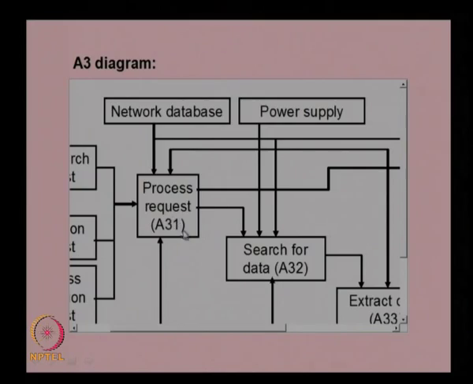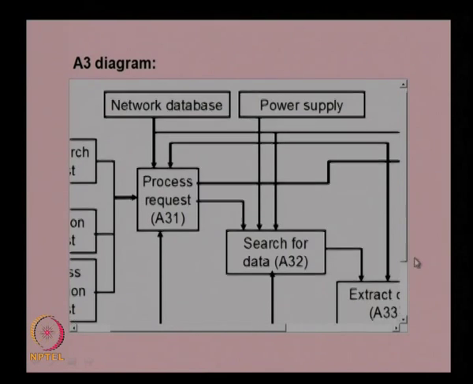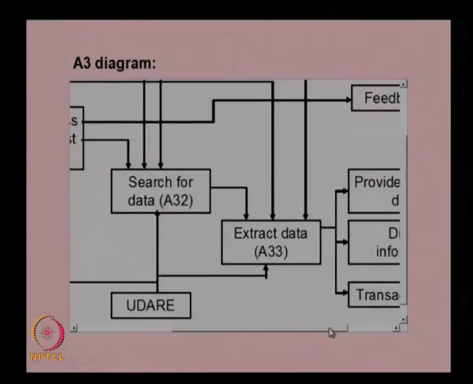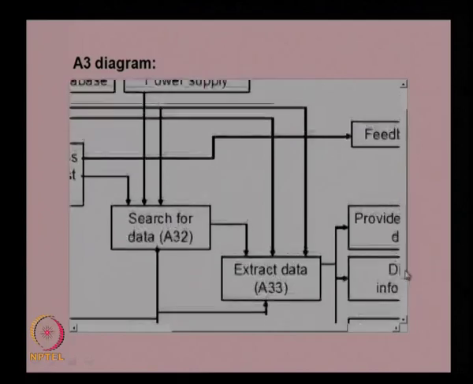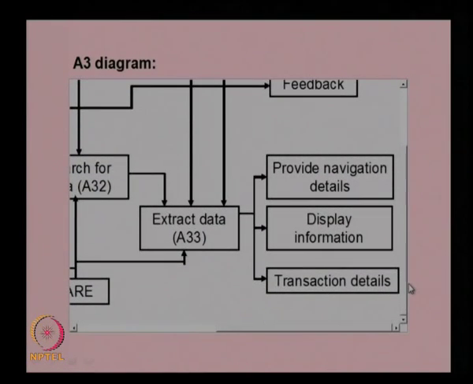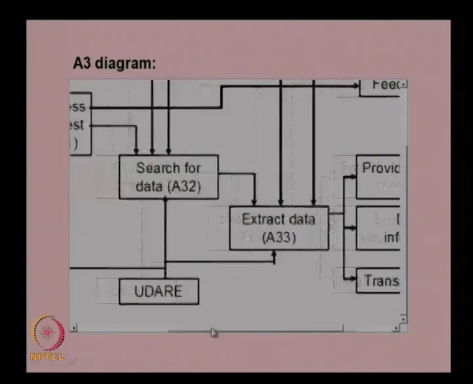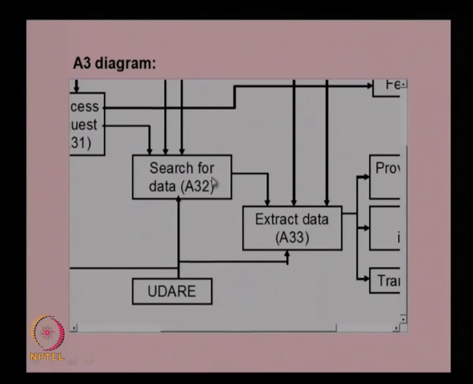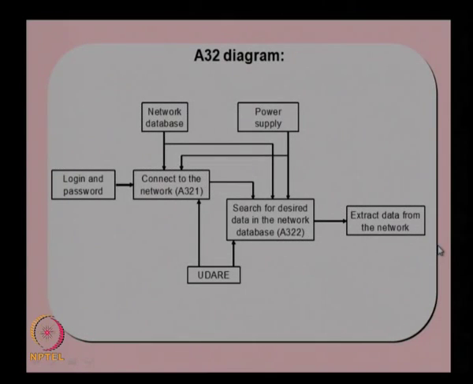So, you can see the A31 function here, the A32 function and then the A33 function. These are 3 sub functions of A3, and their control and interaction are shown in this diagram. You can see the various feedback and outputs, provide navigation details, display information and transaction details, all shown over here. Now, if you decompose this function A32 further, then you will get the A32 diagram, which is a